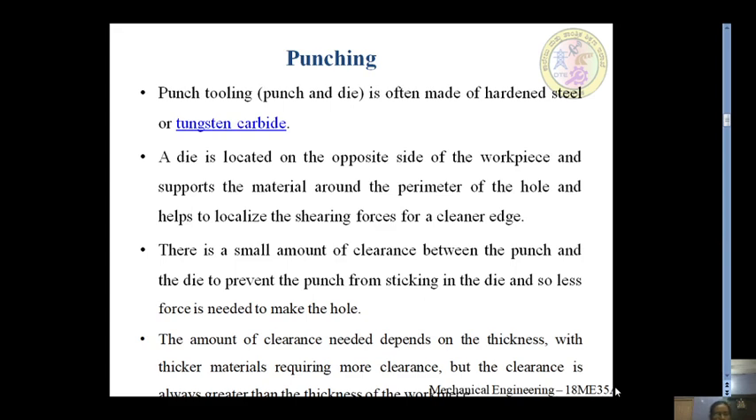So the punch size is exactly the same as that of the blank size, whereas the die is going to have some clearance on its end. So usually the clearance is added to the die size and that is obtained for removal of the slug. But how much clearance we are going to give all depends upon the thickness, with thicker metals requiring more clearance, and the clearance is always greater than the thickness of the work.